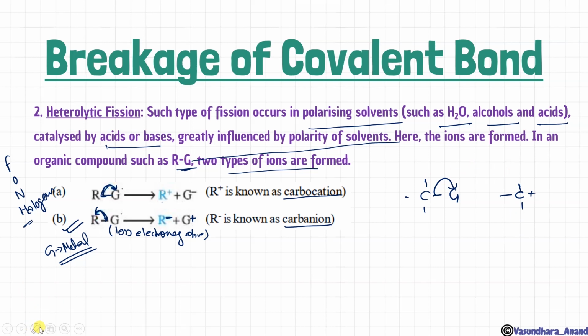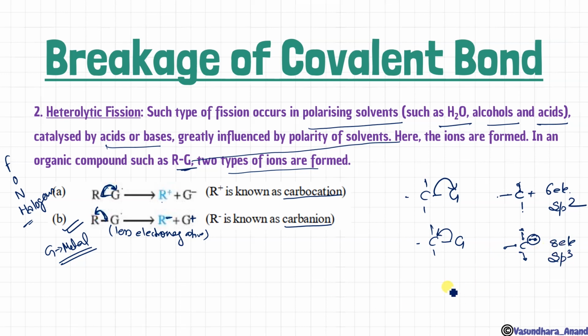Okay, so now count the electrons. How many? 1, 2, 3, 4, 5, 6. 6 electrons, that means it is sp2 hybridized, isn't it? Next is like this. If G is not taking the electron, yes, so here carbon is having a negative charge. That means 1, 2, 3, 4, 5, 6, one of this and one of the other group, so how many total electrons? 8. So here it is sp3.